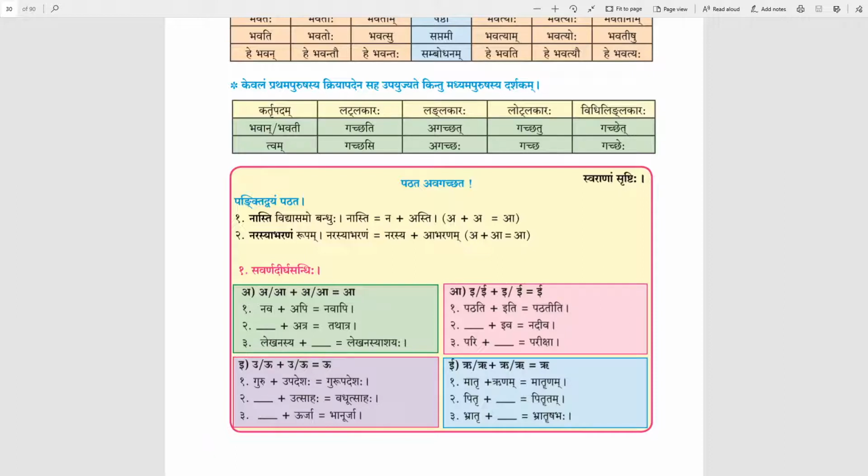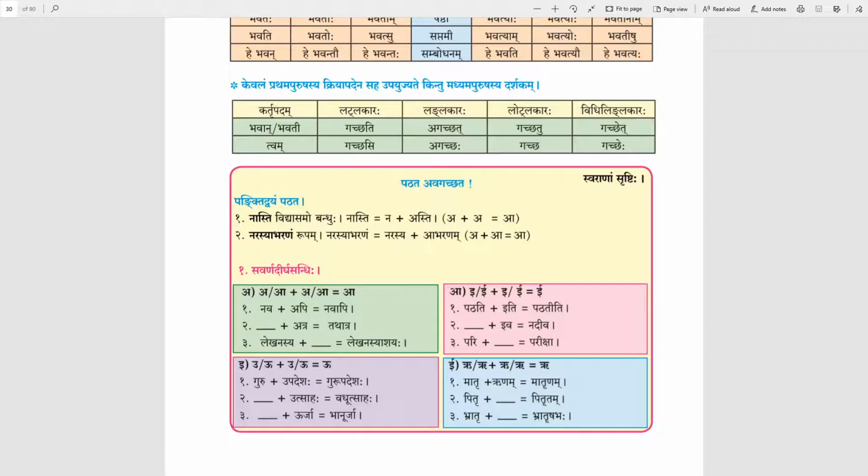This is example of a plus a. Lekhanasya is ending with a and ashayah is beginning with a. So this is example of a plus a.